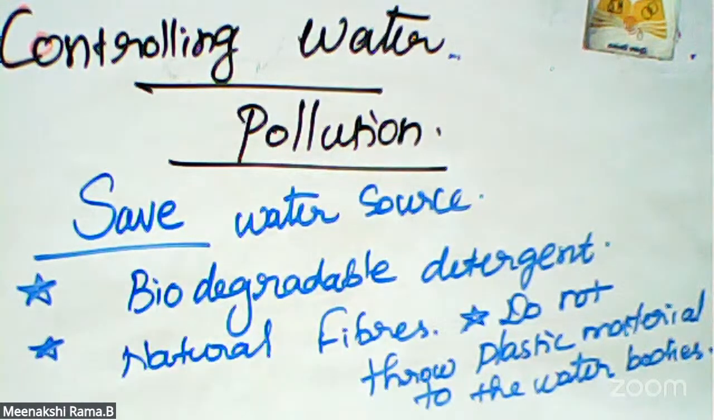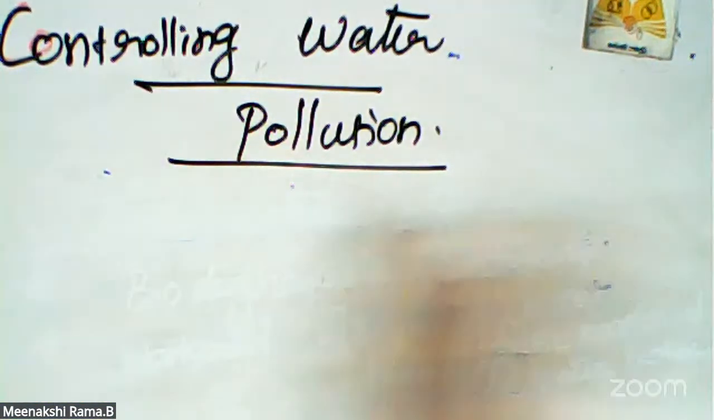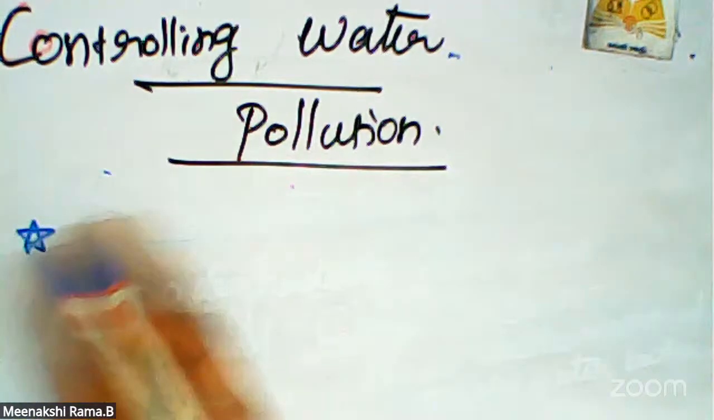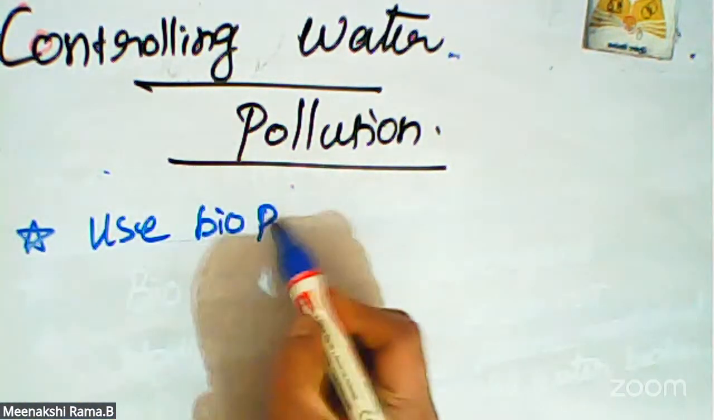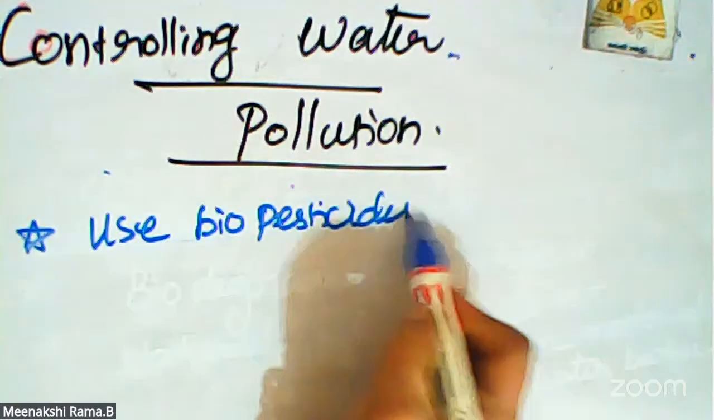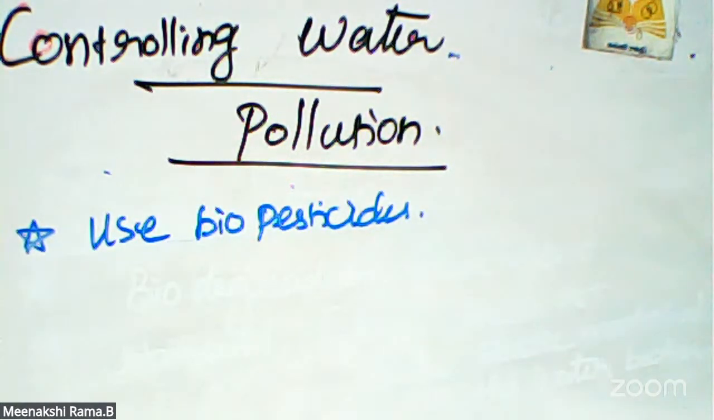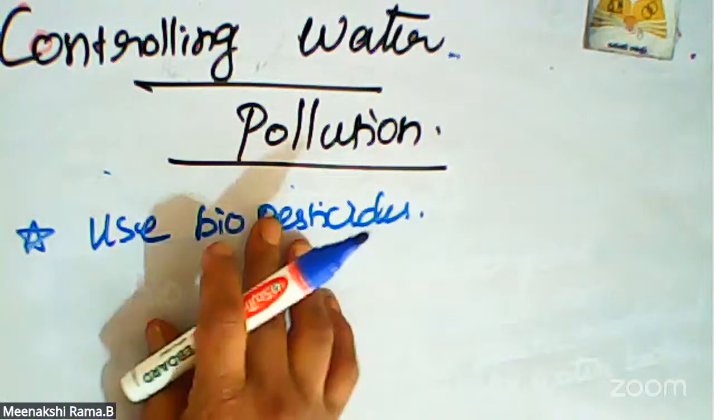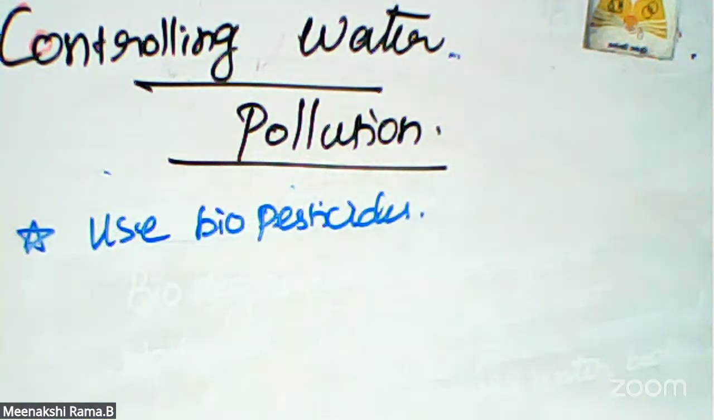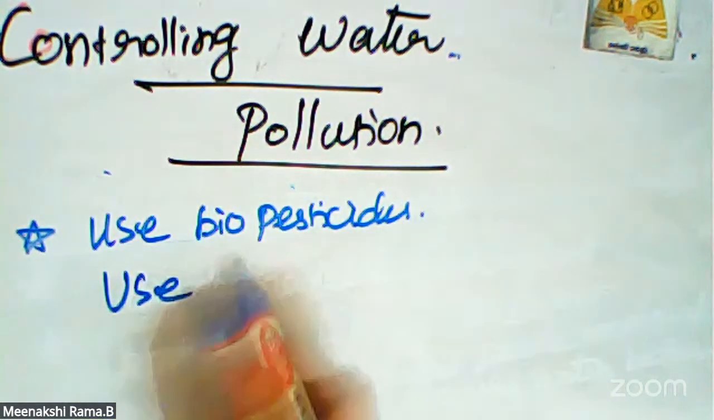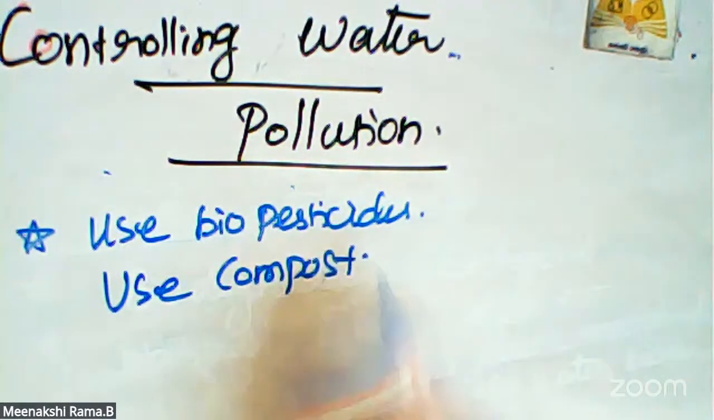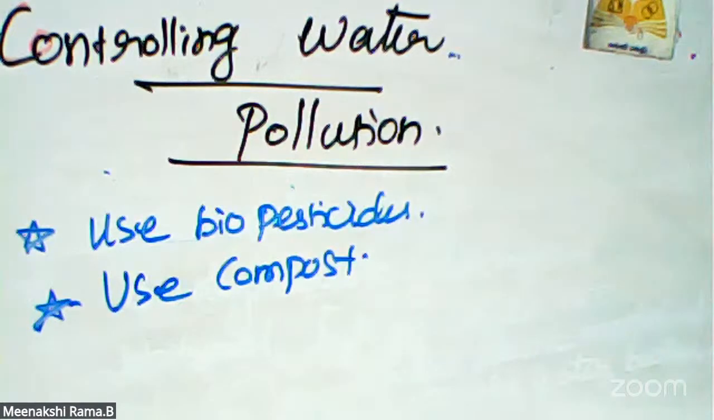And then use biopesticides. Yes, another important one is, don't use chemical pesticides. Use biopesticides. When we use biopesticides, that is organic manure, organic materials, it does not affect the water. And next one is use compost made from cow dung. What is compost? Compost means cattle's waste, cow dung, and cow urine. These are called compost.